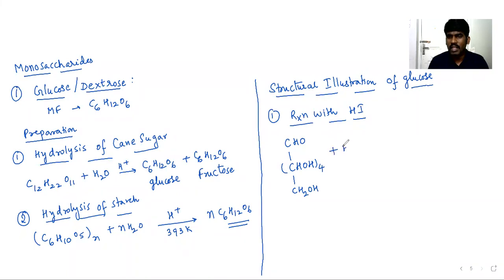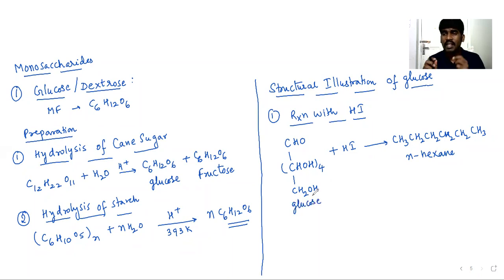If it reacts with HI, hydrogen iodide, it forms CH3CH2CH2CH2CH2CH3. This is nothing but n-hexane. When we react glucose with HI, it gives n-hexane.